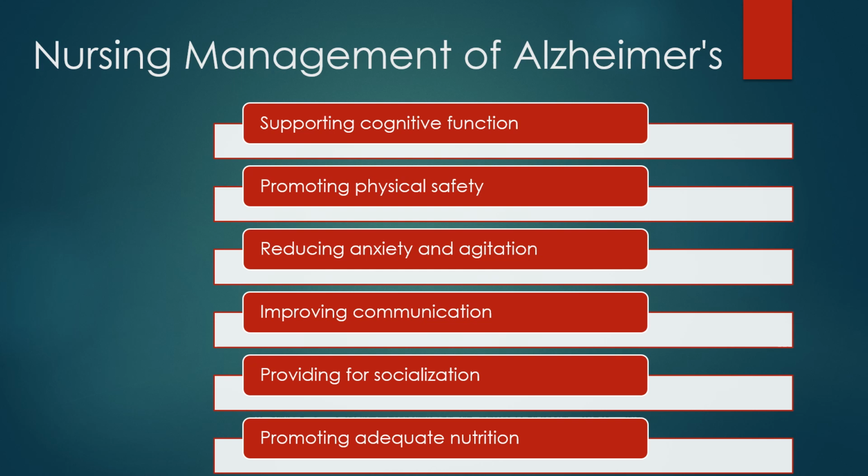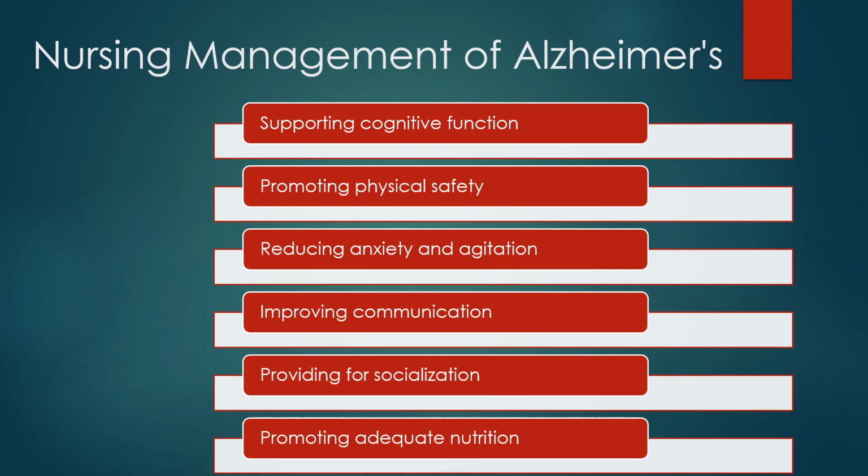We also need to adapt our verbal and nonverbal communication as the disease progresses. We also need to know what works for one patient may not work for another, because every patient is different and they may be different day by day. We need to provide and promote socialization with the staff and other patients as well as with their families. Remember, this is an incredibly hard disease on families and caregivers, and they may be grieving the loss of their loved one who is still physically here.